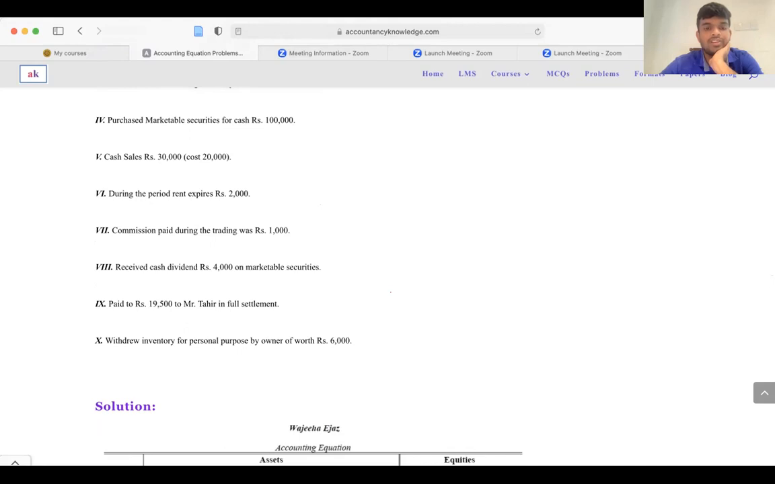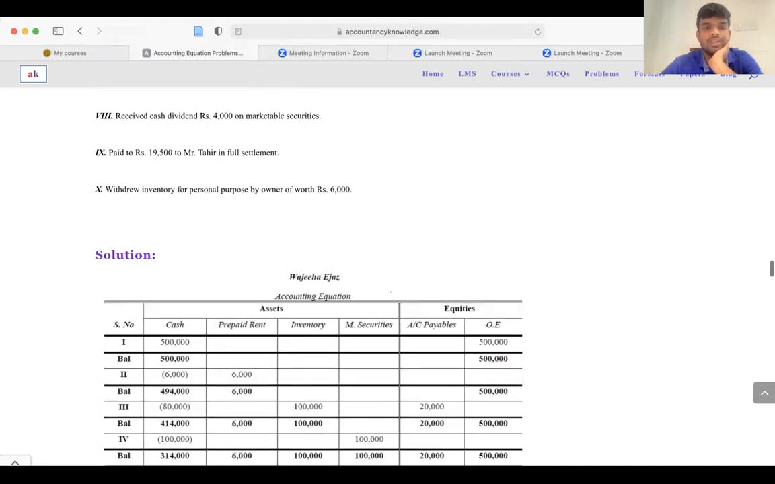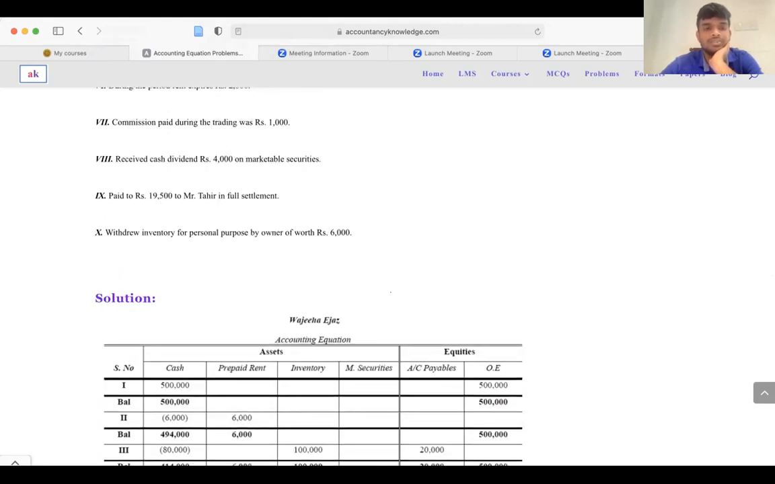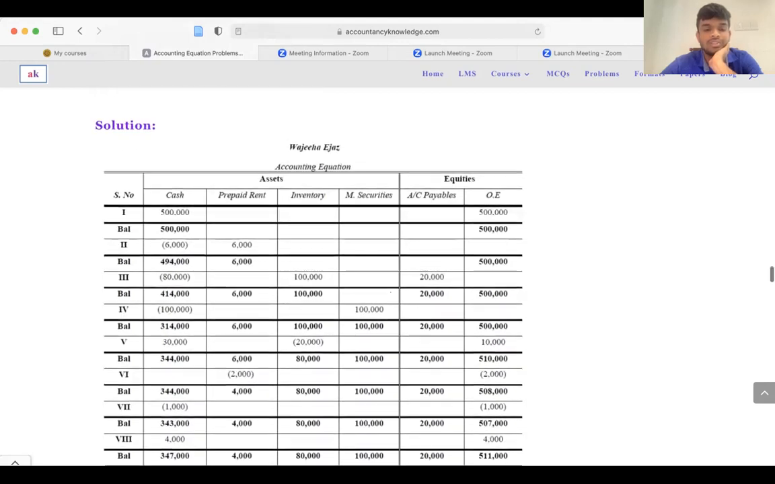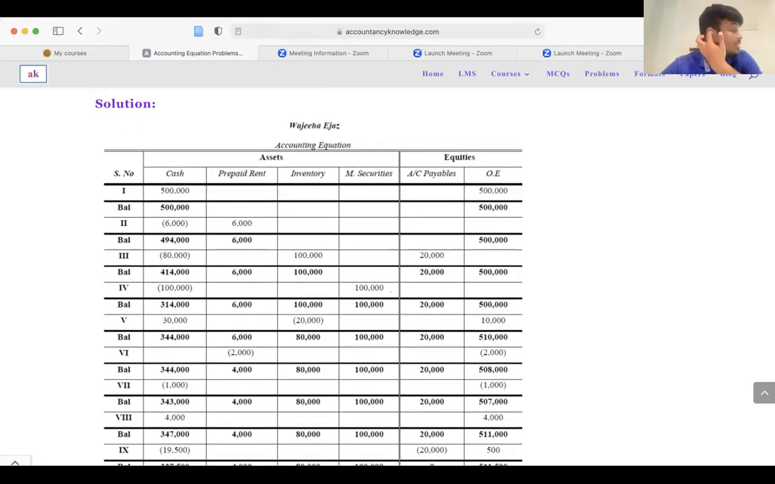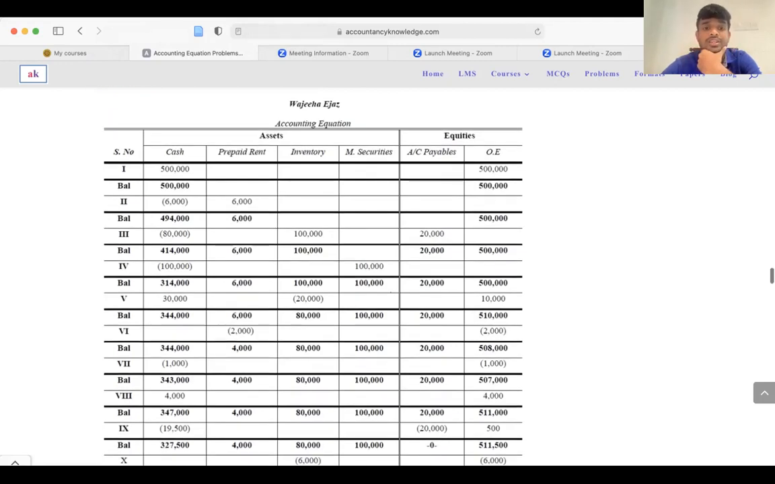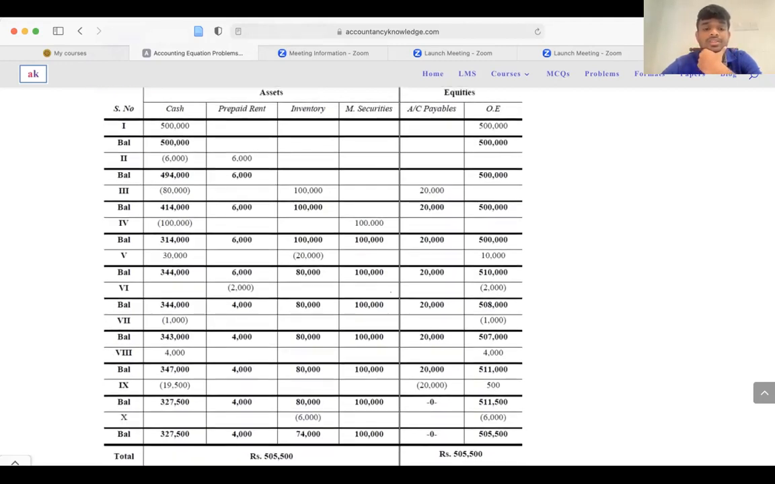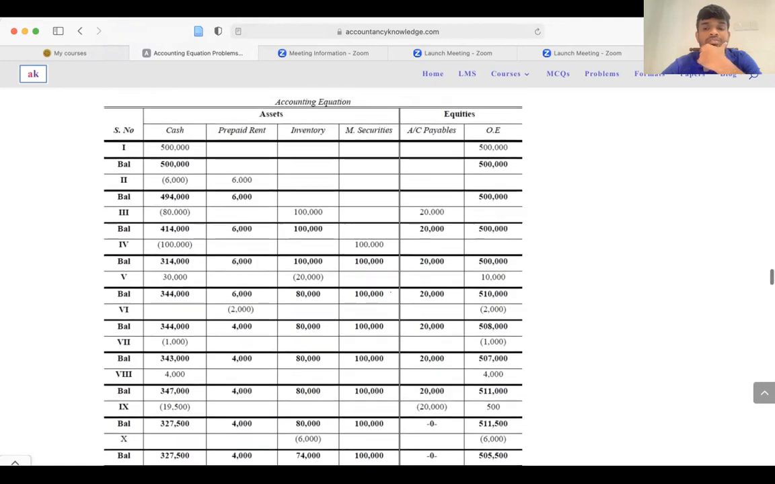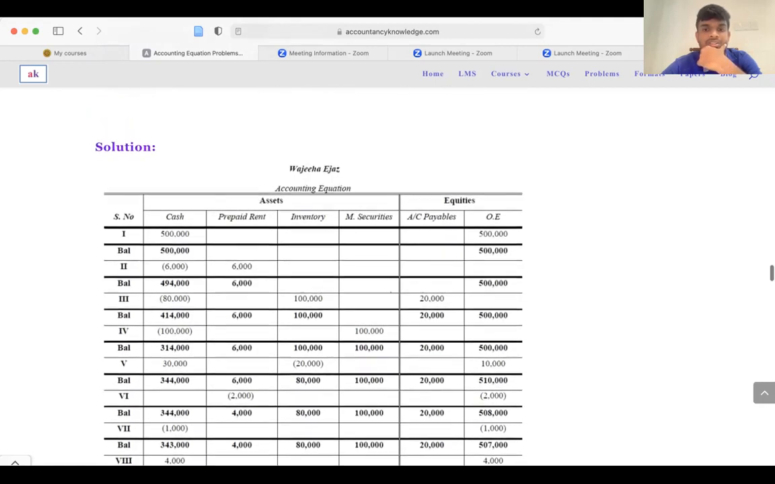Commission paid during the trading was 1,000. You have paid the commission, that means cash needs to be reduced by 1,000, and owner's equity needs to be reduced by 1,000.